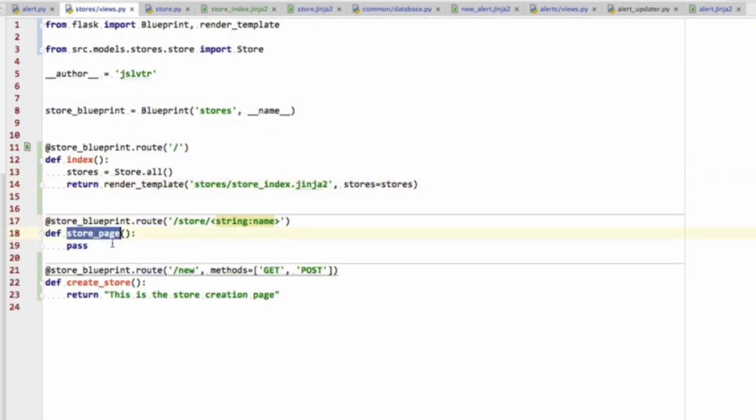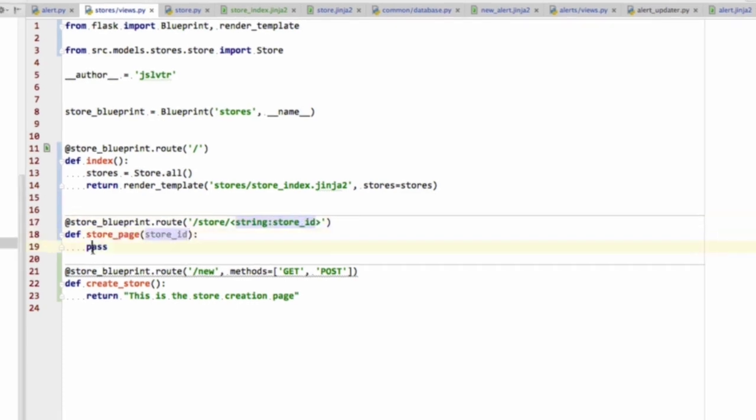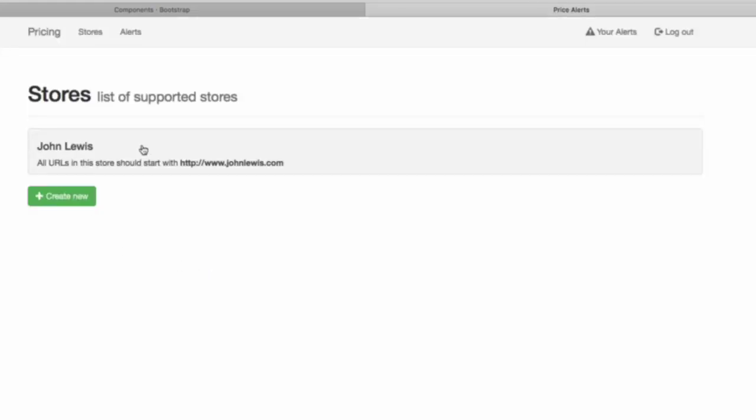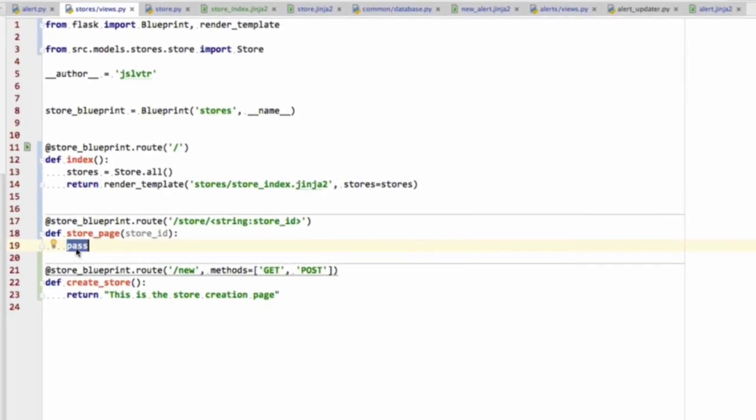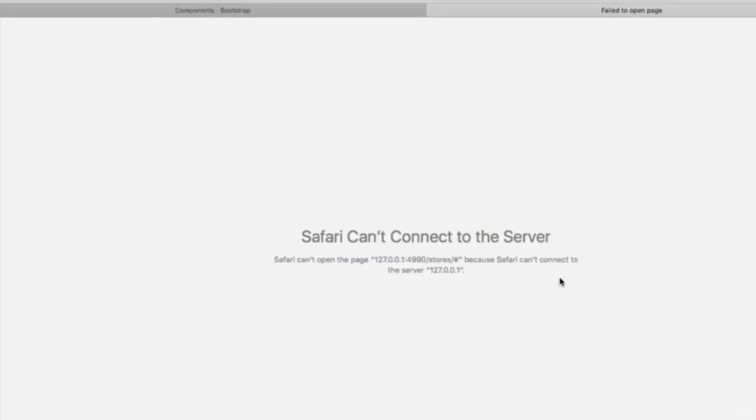We've got the store page, and right now it's accepting the string name. We're going to change that and change it to store ID, and then we're going to get that and pass it like so. And now we can refresh, and now we can click on it, and it will get an error again, but at least this part is now working. So what to do here is, instead of pass and returning nothing, we're going to return this is the store page. And now we can refresh, press it, and it takes us to this is the store page.